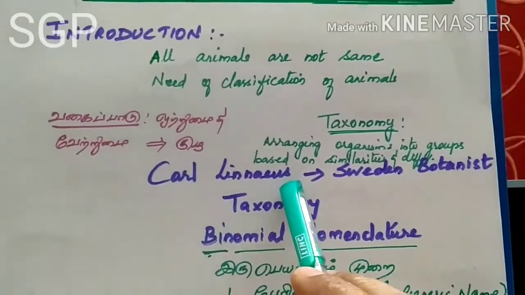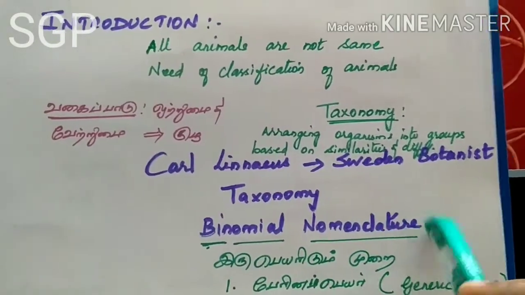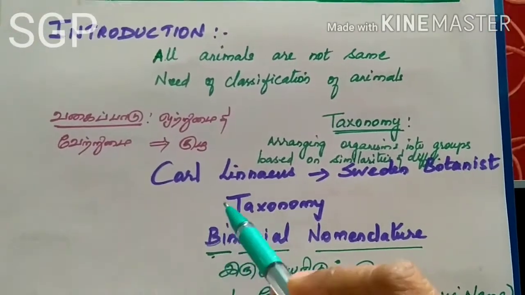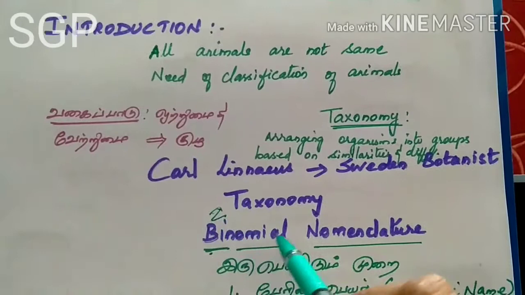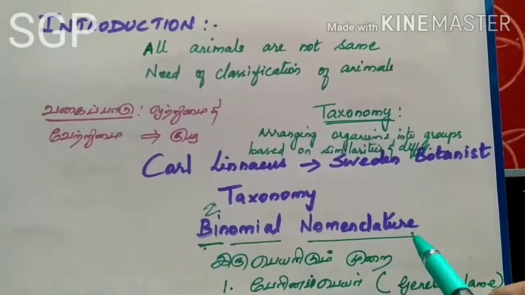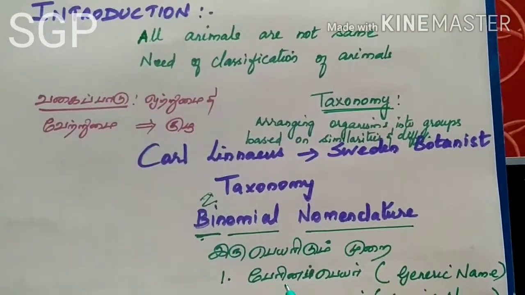And Carl Linnaeus also introduced the term binomial nomenclature. Here bi means two, nomial means name, nomenclature means arrangement. It means naming the organism with two names.